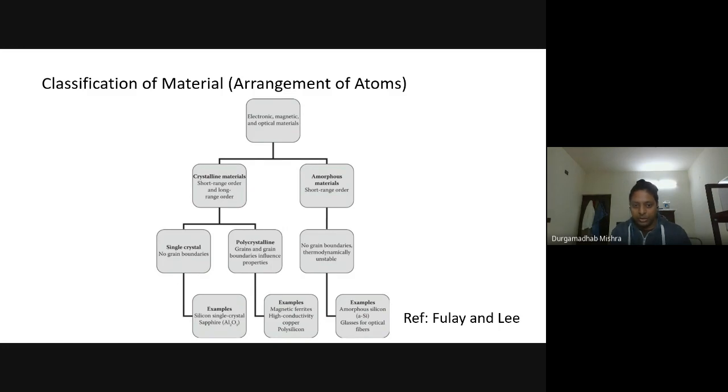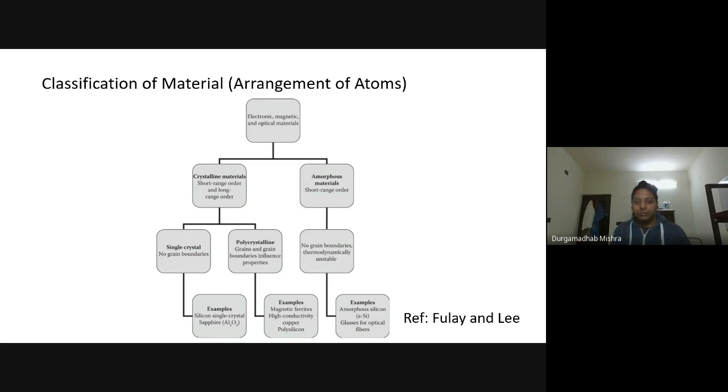So these are the polycrystalline materials. You have what are called grains, and then you have a certain boundary, which is the difference between two grains or two atomic arrangements, and that is how you get a polycrystalline material.